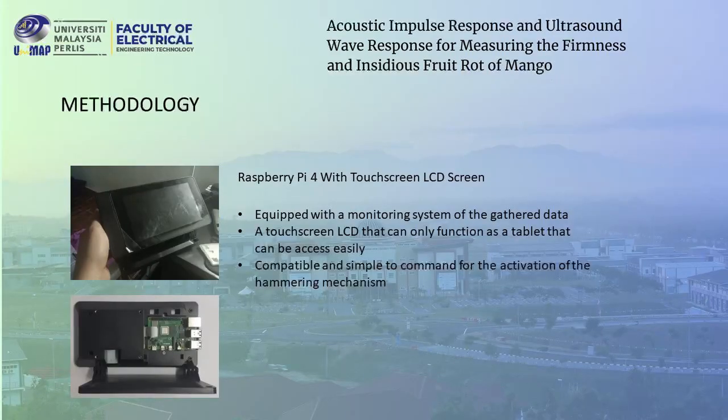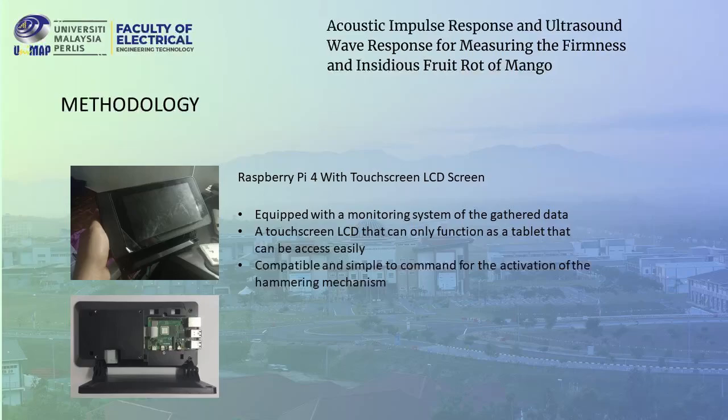So now let's go to the methodology, and I will explain about the hardware development for this device. The microprocessor that I use is a Raspberry Pi 4 that I equipped with a touchscreen LCD screen. So why do I use touchscreen? This is for me to create a monitoring system.